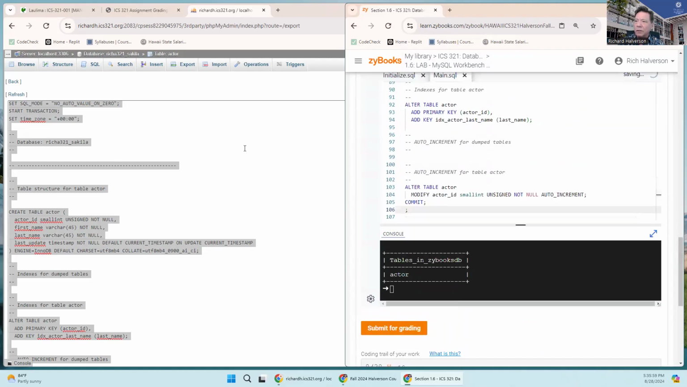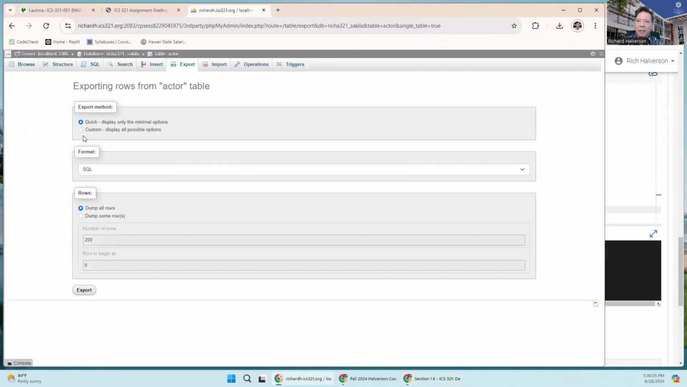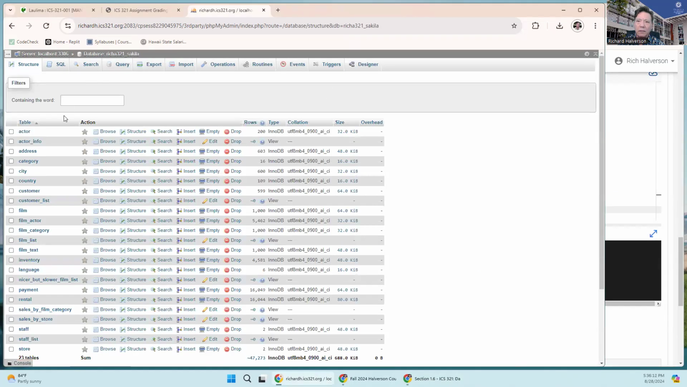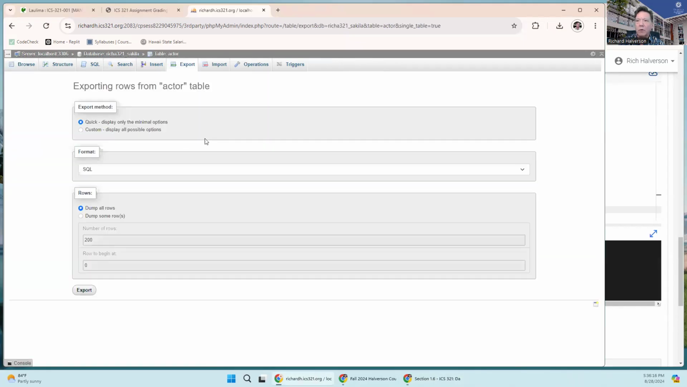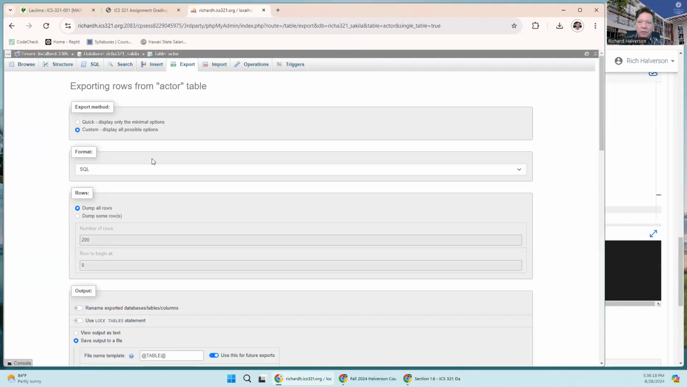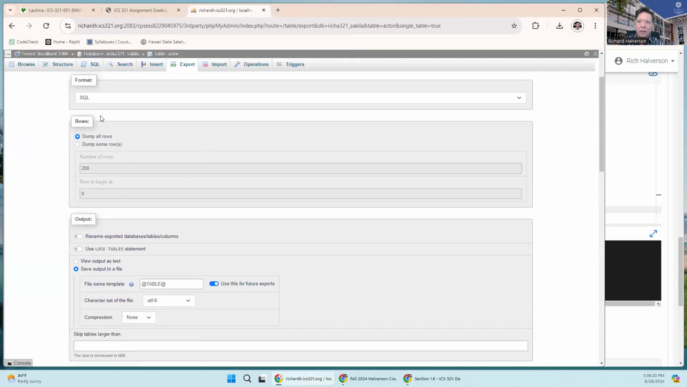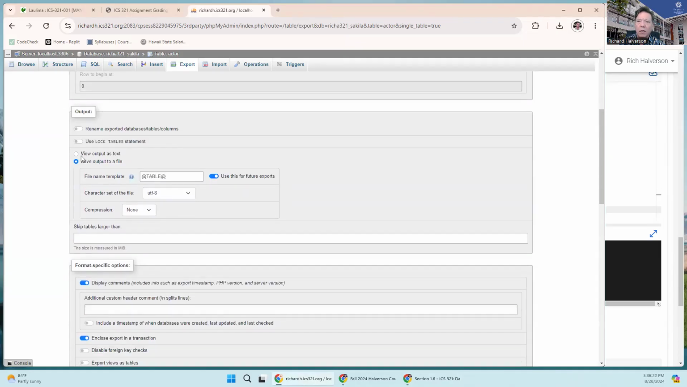So that's how you do it. You saw what I did. First I found the table in the database. I clicked on the table. I clicked up here. I clicked on export. I clicked on custom because I want to modify these a little bit. Ignore, ignore, ignore. View output as text.